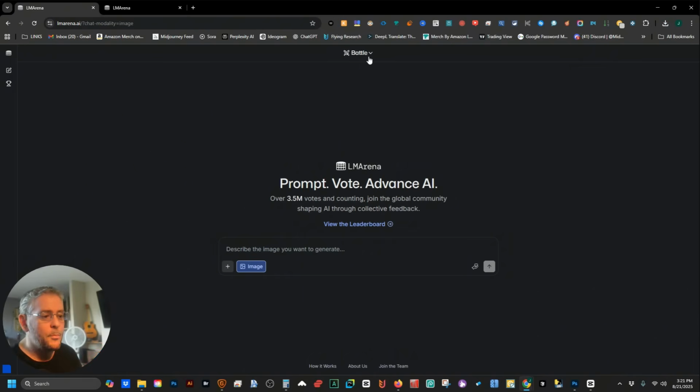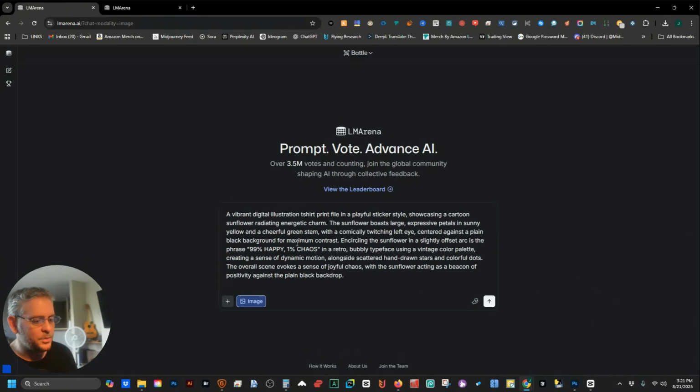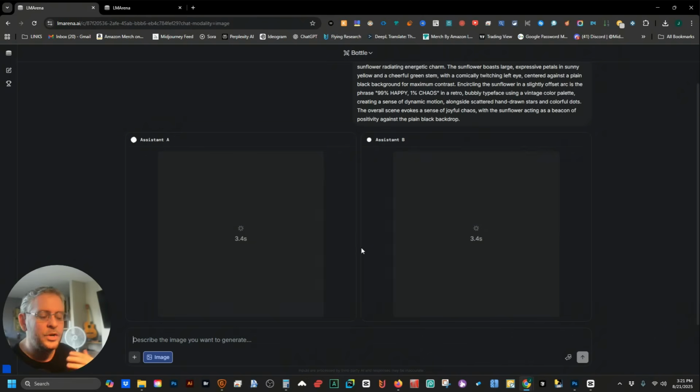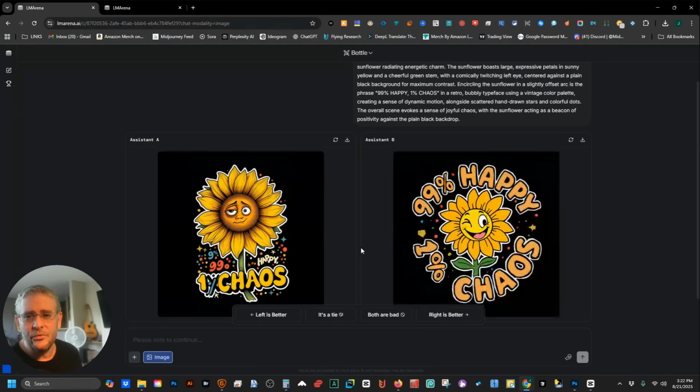And there's 3 different modes. So battle mode, what that's going to do is, if we put in a prompt, right? So I'm just going to put in a basic prompt and hit enter. It's going to use 2 different models without telling us what they are. So it's like a surprise. And then at the end, after it's done making it, we decide which one we like more. Once we tell it which one is better, then it will reveal what those models were. Now, this can be fun, I guess, but I don't think it's what we would want to use this for.